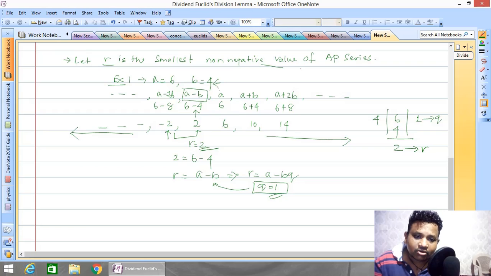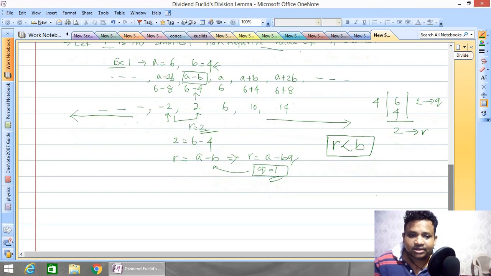B is equal to 4. And what is the value of R? R is always less than B. We get a condition here. Now next, take another example. Example 2. Let us take A is equal to 8, B is equal to 6.